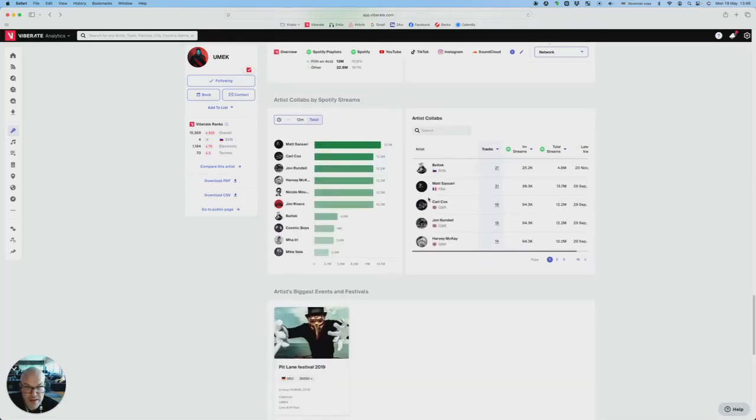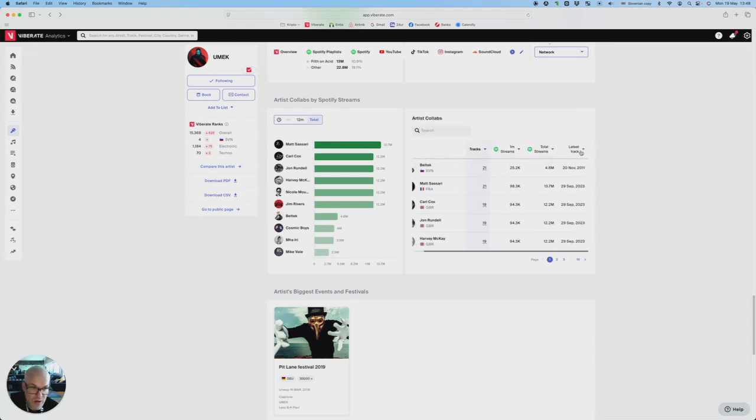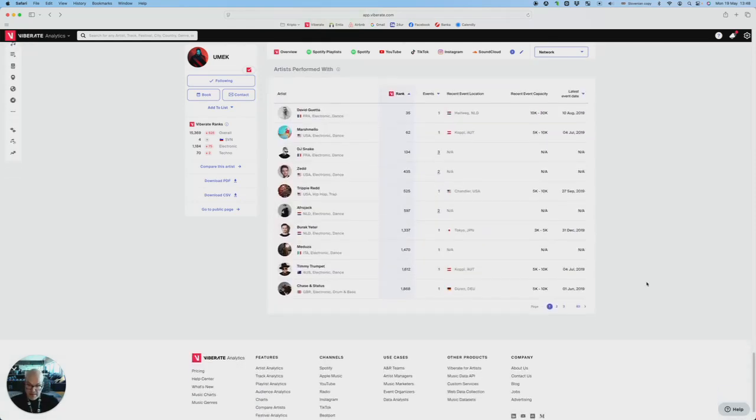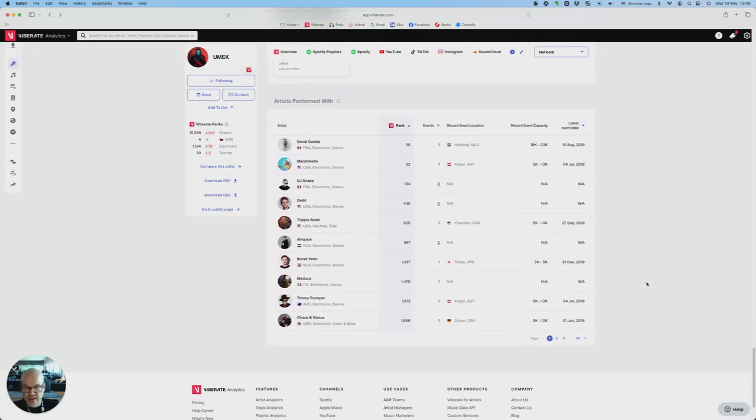Then the artist collaborations. So artists are again ranked according to their Viberate popularity, and those are all artists where Umek has a release with. Again, you can rank them by the number of tracks or the latest track that was released in a collaboration. And then finally, a sneak peek into the live performance. Those are the artists that Umek performed together with on events or festivals, so they were together on the lineup.